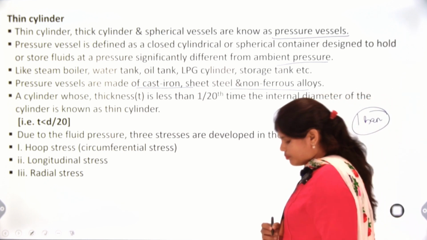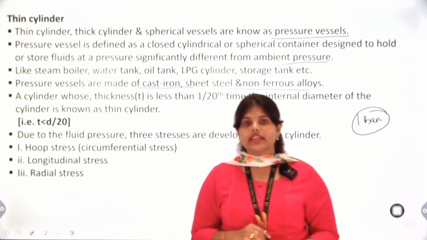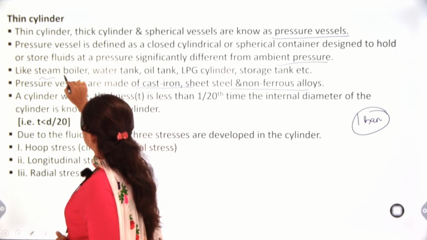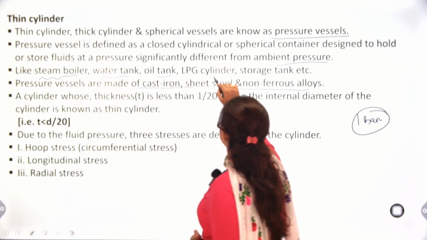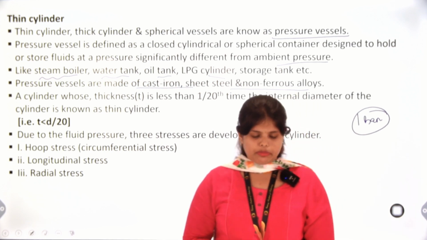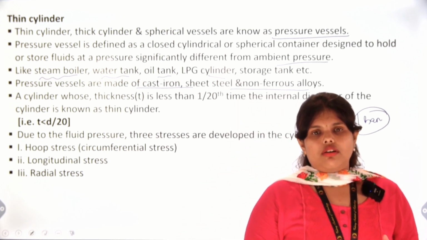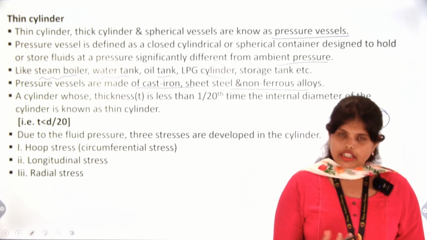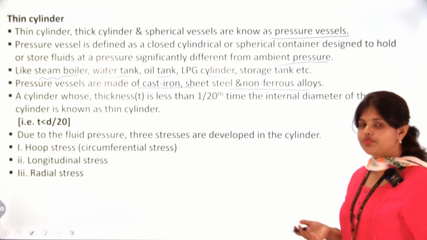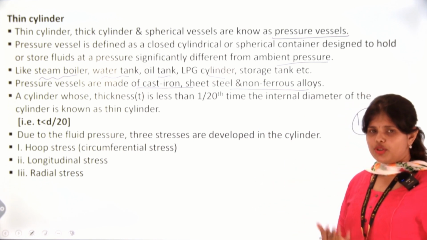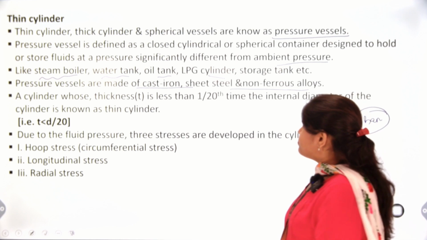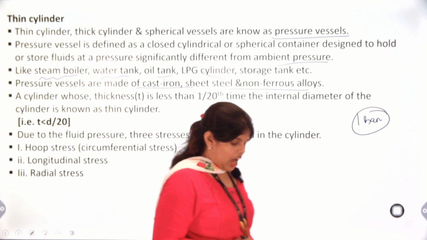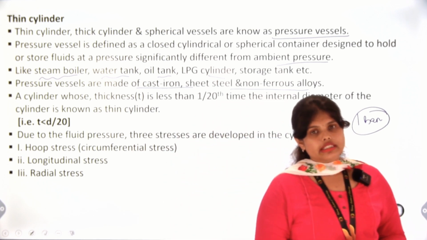For an example, what are the thin cylinders or thick cylinders? Here, like steam boiler, water tank, oil tank, LPG cylinder. The best example is our LPG cylinder. Why? Because we use that LPG cylinder in our day-to-day life, so by that example we can easily understand. Next, how can we differentiate a thin cylinder from a thick cylinder?